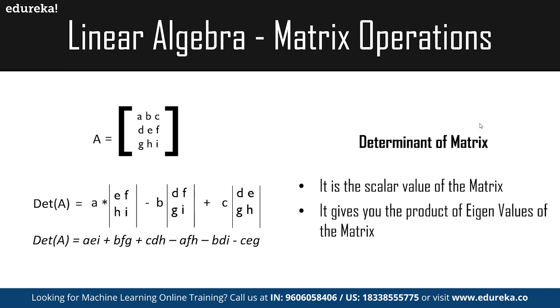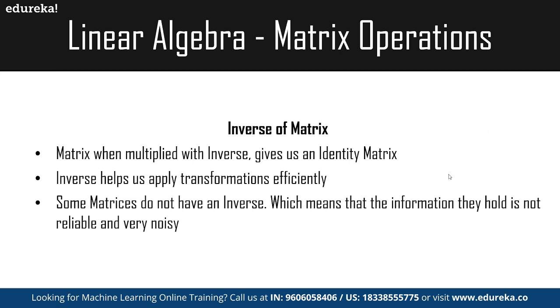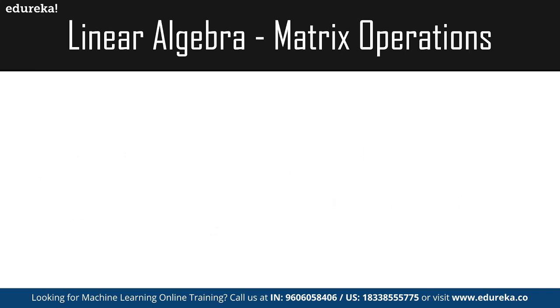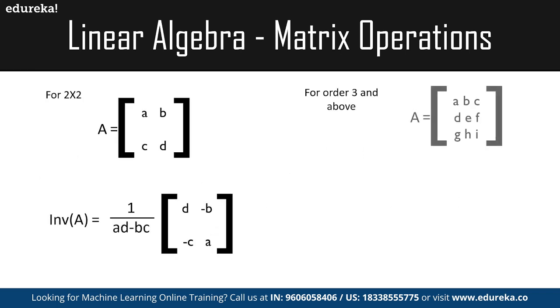And then we have the inverse of a matrix. When the matrix is multiplied with its inverse, it gives us an identity matrix, and the inverse helps us in applying transformations efficiently. Some matrices do not have an inverse, which means that the information they hold is not reliable, or they are very noisy. In some cases it is not possible to determine the inverse, as the matrix does not have sufficient data to help us find it. That's why we cannot find the inverse for every matrix that we have.